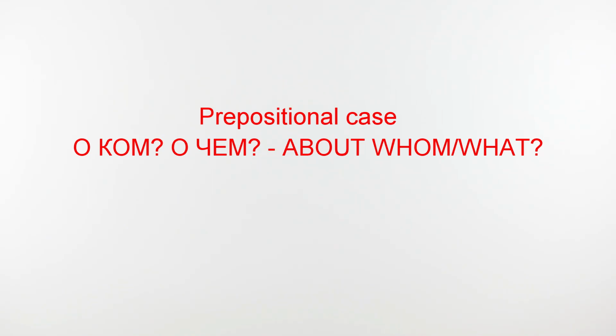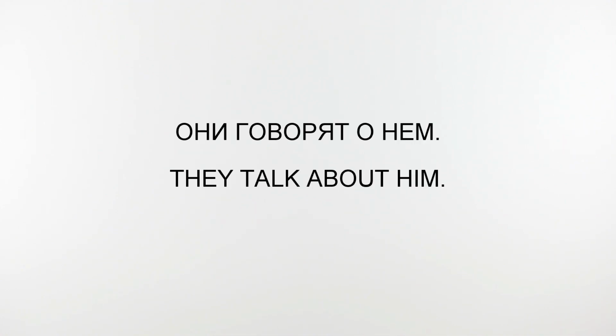The prepositional case is used to designate a place, or a person, or an object that is an object of speech and thoughts. This case is always used with the preposition. Они говорят о нем. They talk about him. Here, the pronoun нем, him, is in prepositional form. Next to it is preposition о, about.